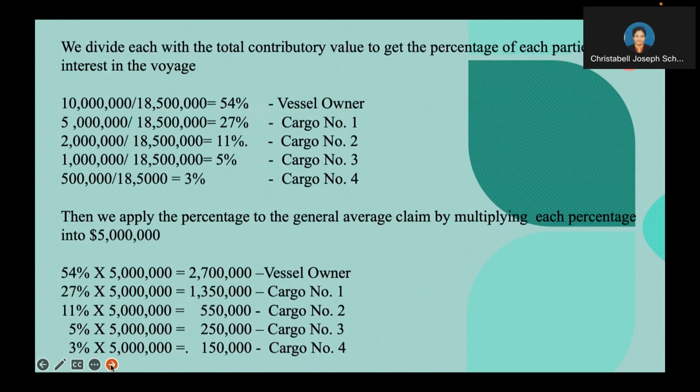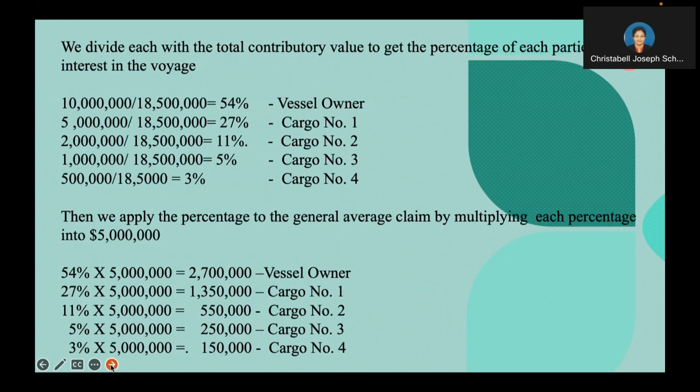Then we apply the percentage to the general average claim by multiplying each percentage by $5 million. We know that the vessel owner's percentage of interest in the voyage is 54%. That needs to be multiplied by $5 million, which is the total amount which needs to be paid by all the parties in the sea voyage.